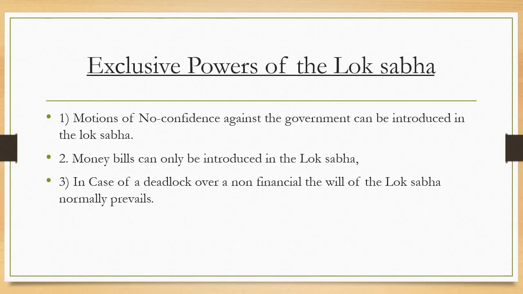And third one is, in case of deadlock over a non-financial bill, the will of the Lok Sabha normally prevails.